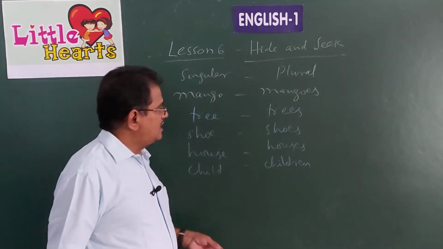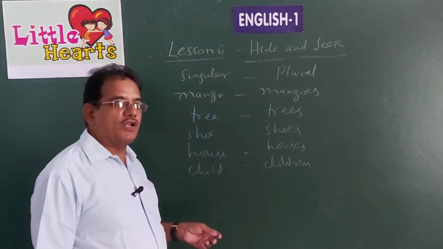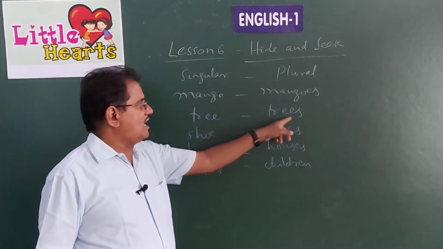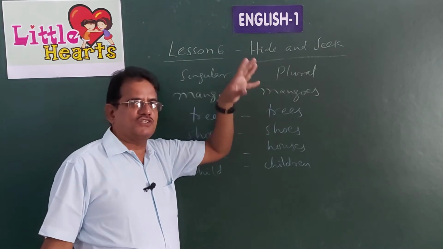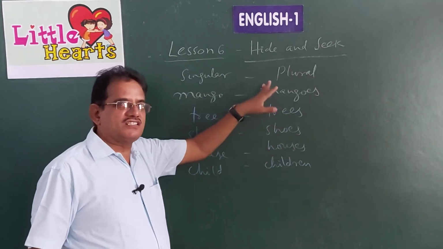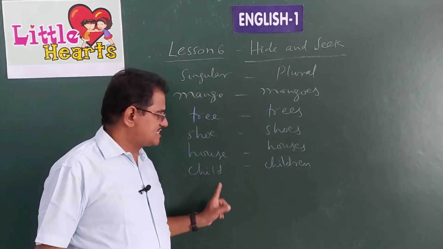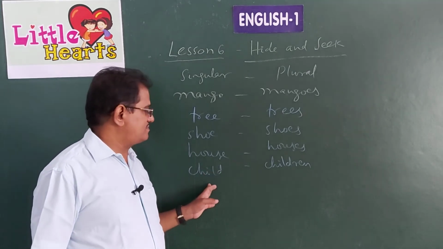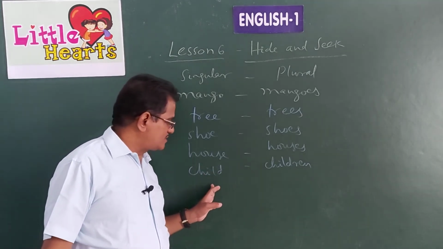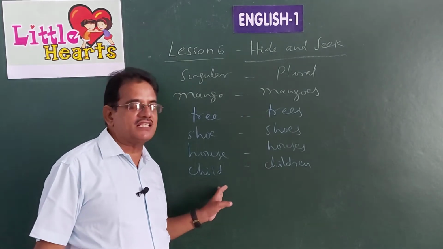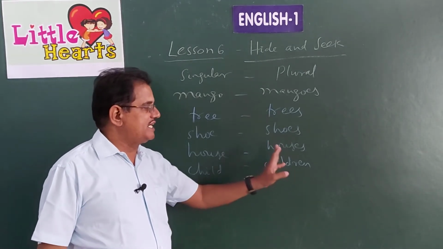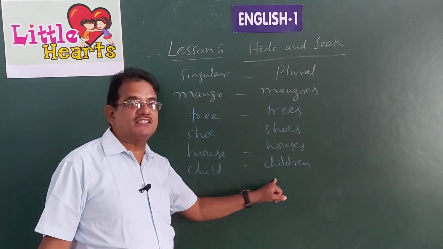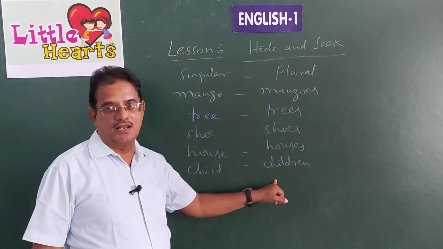So, generally, children, we get the plural numbers of any nouns by just adding s or es. For most of the words, we make plurals like that only. But there are some particular words whose plural forms cannot be formed by just adding s or es. They take a completely different form. Child is singular. You cannot write childs as plural. It is children.